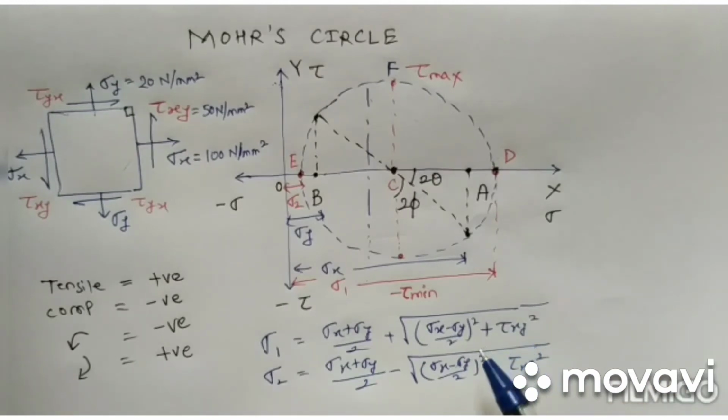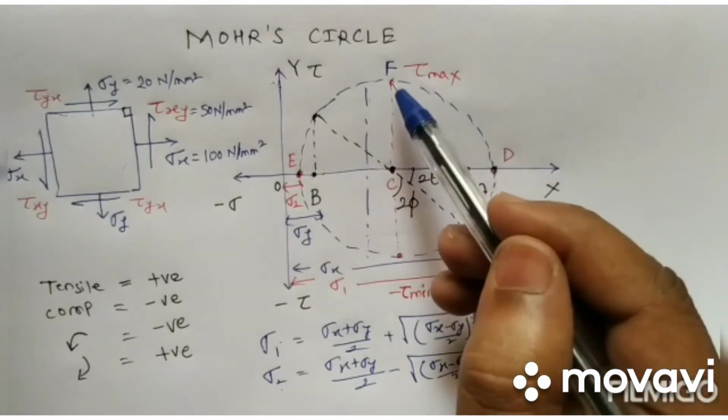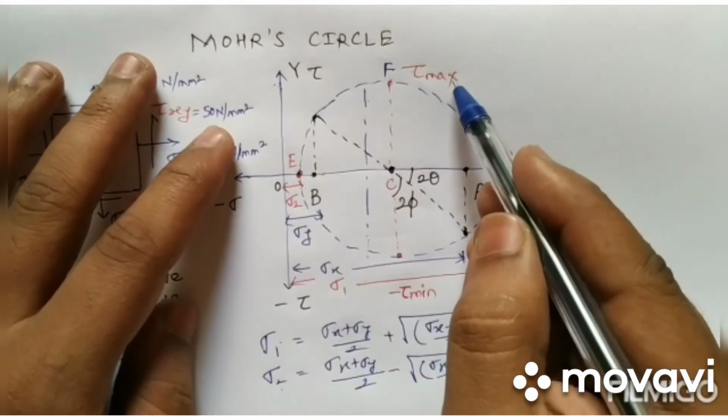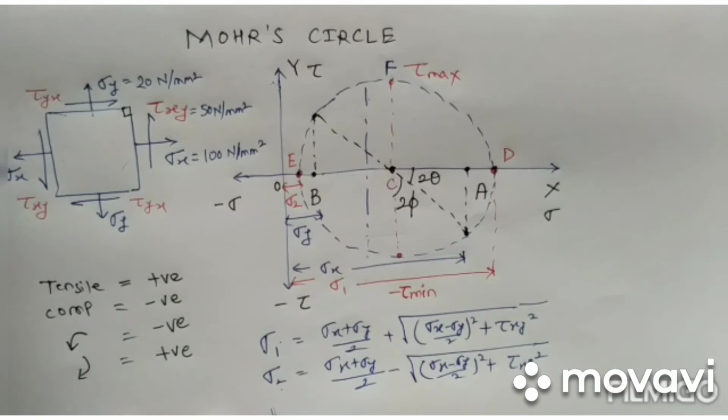So we can find the maximum principal stress and minimum principal stress by these values, and as we have seen, the radius of the Mohr circle indicates the maximum shear stress. So maximum shear stress tau max is also given as (sigma 1 minus sigma 2)/2.